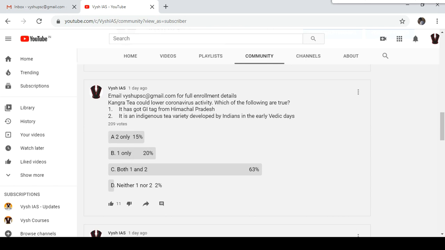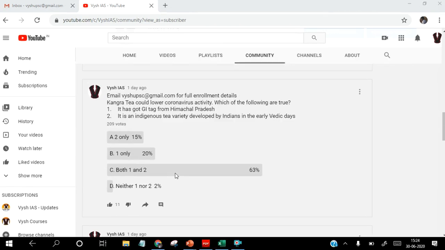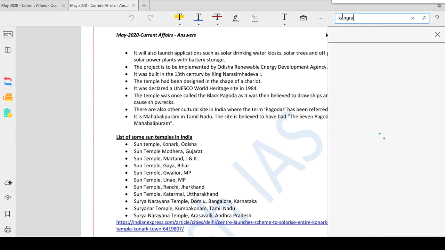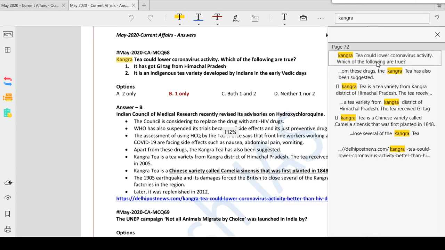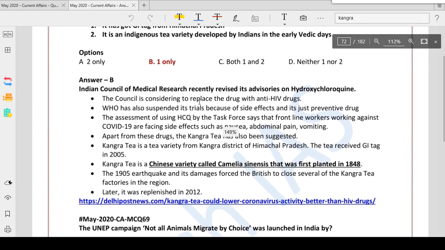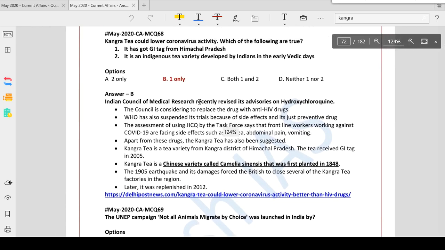The answer here is actually one only. It is not an old Indian variety. It's actually a Chinese variety, and I think the Britishers introduced it in around 1848. We can confirm that in the test. Kangra. Okay, here the answer is one only. So if you see in the explanation, I have underlined Chinese variety that was first planted in 1848.